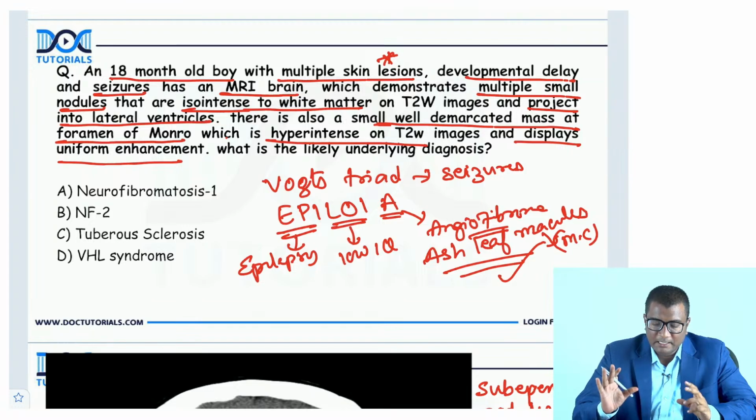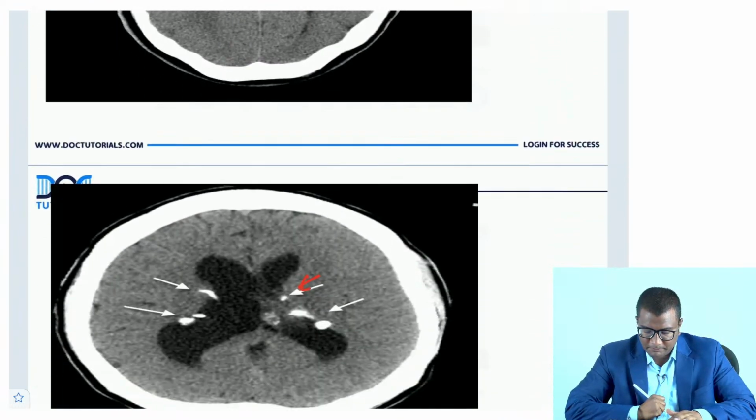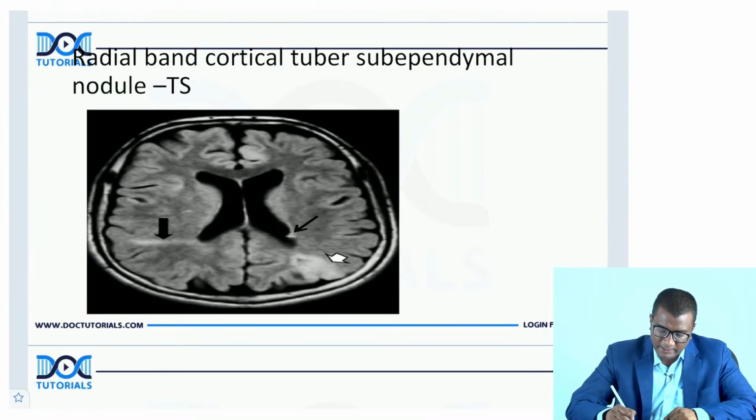You are seeing the SEGA, the subependymal giant cell astrocytoma, which is located classically at the foramen of Monro. So this is tuberous sclerosis. Let me show you a few more things in tuberous sclerosis. You have these cortical tubers, which will cause seizures in the patient. There will be some radial bands.